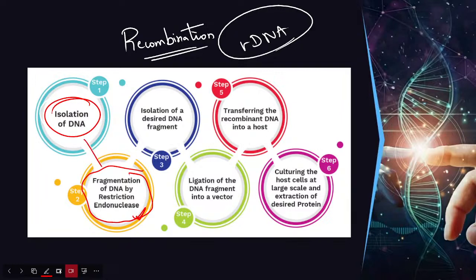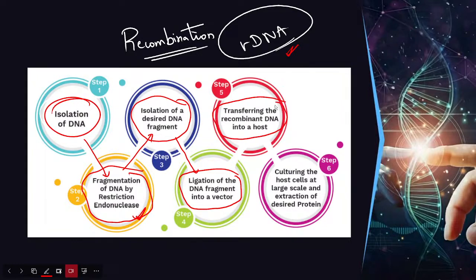What is the third step? Third step is isolation of the desired DNA fragment, using gel electrophoresis and other methods. Then the next step is ligation of the DNA fragment into the vector, to produce recombinant DNA. Then we transfer the recombinant DNA into the host cell.